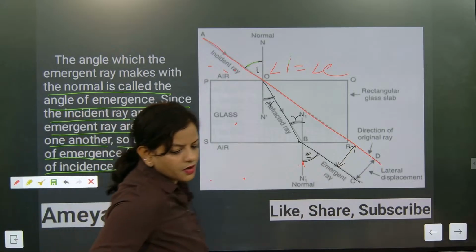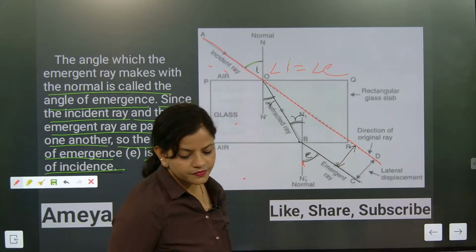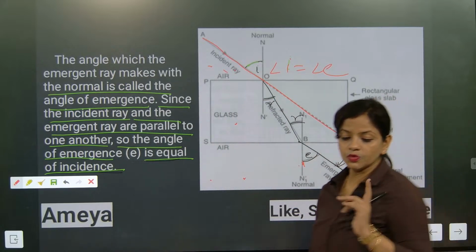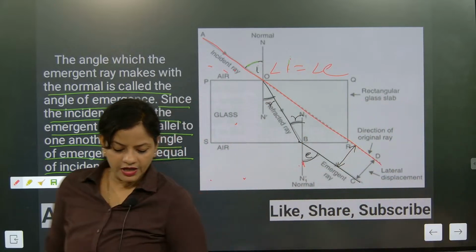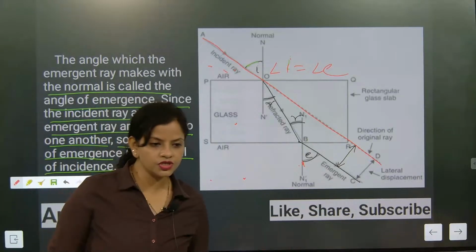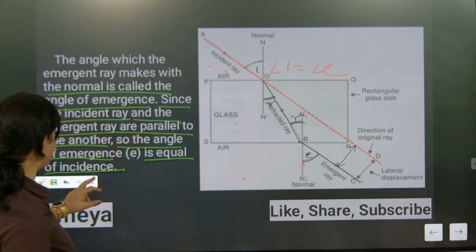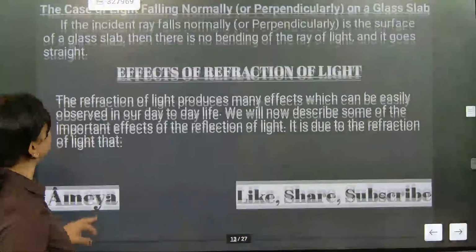Hi, beta. So this is considered as what? Lateral displacement. This is most important. Till now, we came to know, can we make a conclusion here? What are all the conclusions here? Can we check one time? So we have learned some very important things here.